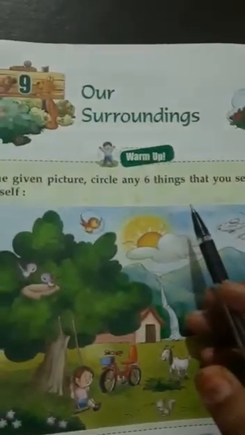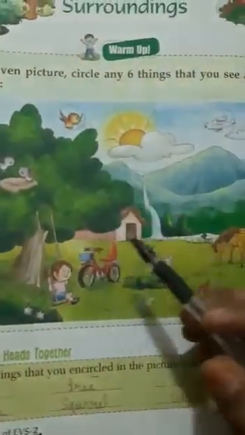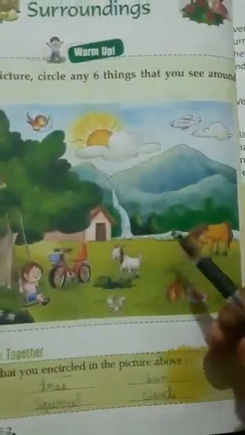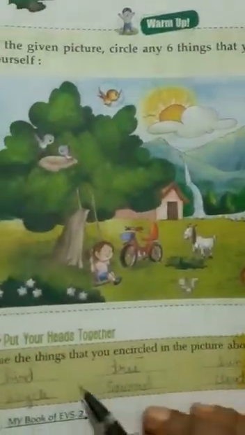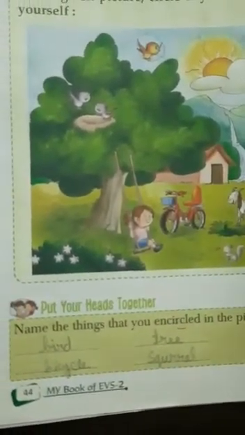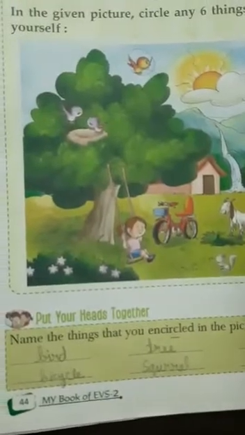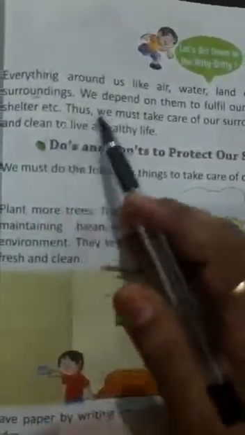What are our surroundings? Things that are around us, those are our surroundings. You can see here is a picture, and in this picture you can see birds, sun, hill, animals. Here you will write names of these things, just like birds, sun, horse, things that you can see in this picture. Write their names.